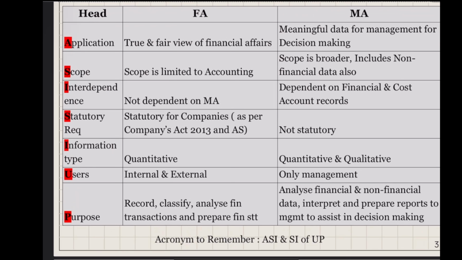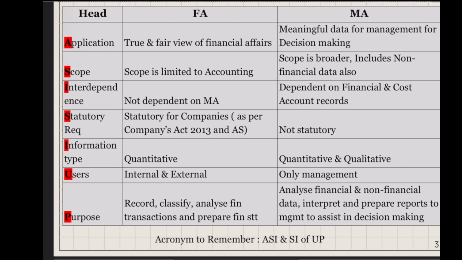Next is statutory requirement. Financial accounting is required. It's statutory for certain types of companies. So for all companies, and also firms, as per the Companies Act and accounting standards. You have level 1, 2, 3, 4, and non-corporate entities; all that you will learn in your, I think, paper 10 or 11, corporate accounting. Whereas management accounting is not mandatory. It is not statutory. If the company sees a benefit, that by doing management accounting I can add some value and take the right decision, they will implement it. That is management accounting. It's not statutory.